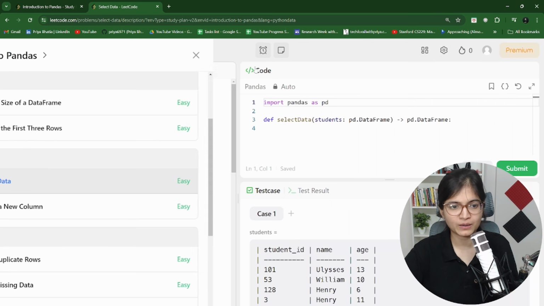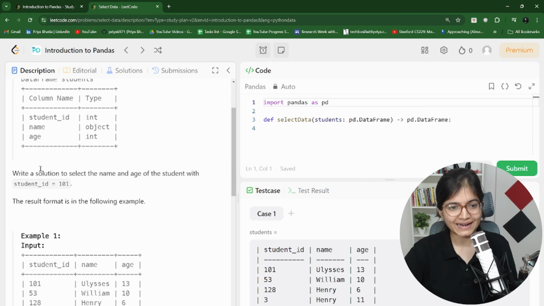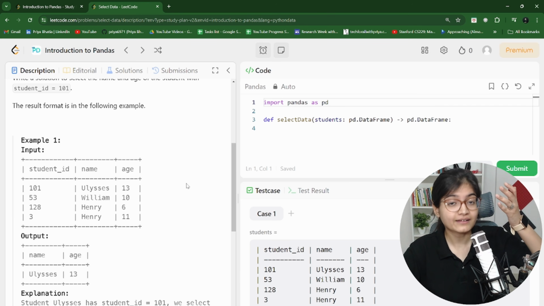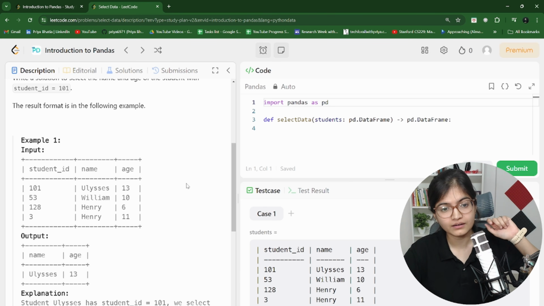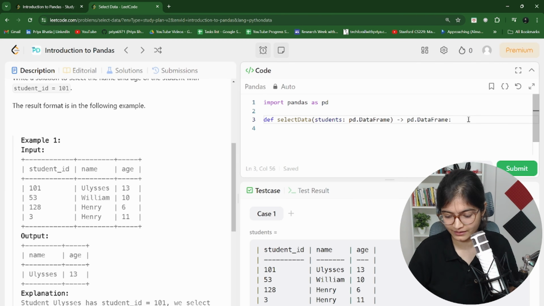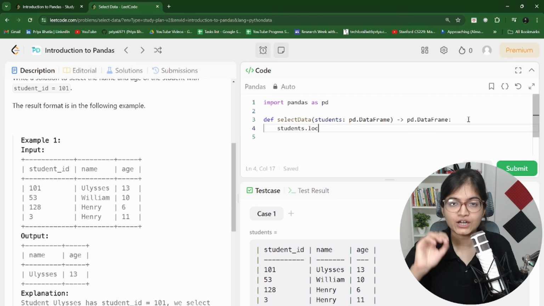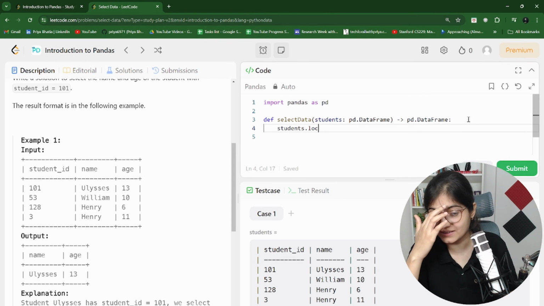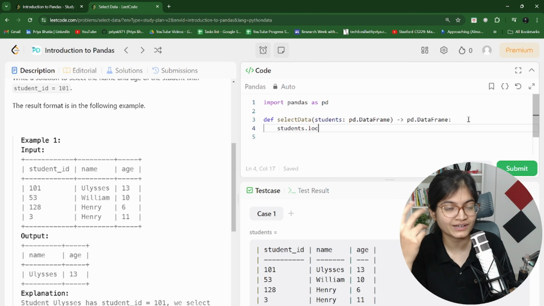So let's see what this problem is saying: selecting the data. Write a solution to select the name and age of the student with the student ID 101. So what they're saying is, we don't need to write a select command here. We have to write a command to do the query in the Pandas framework. So how can we do that? I think you all know that we have a function called loc, which will be able to give me labeled indexes, and student ID 101 is a labeled index.